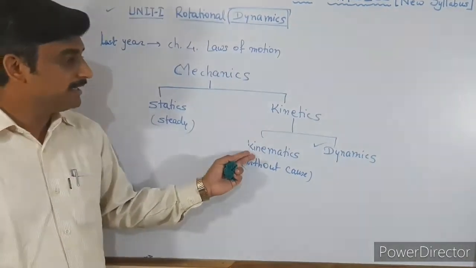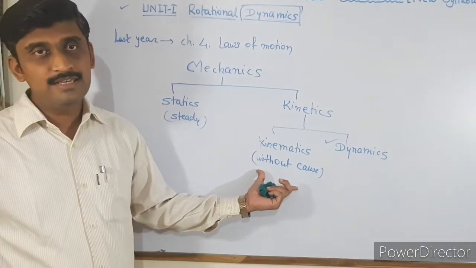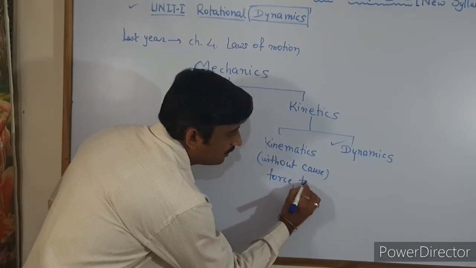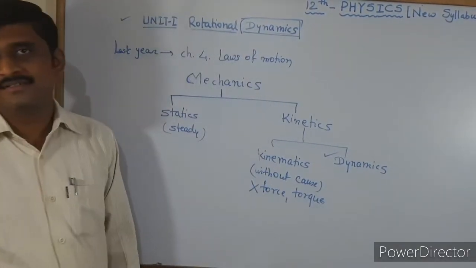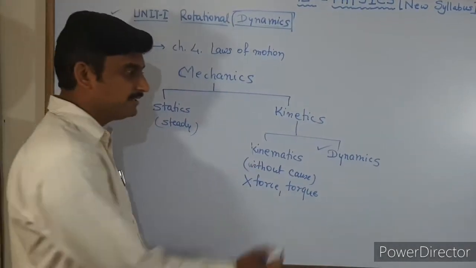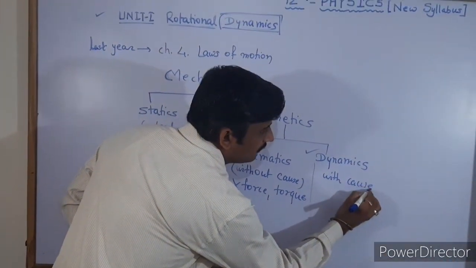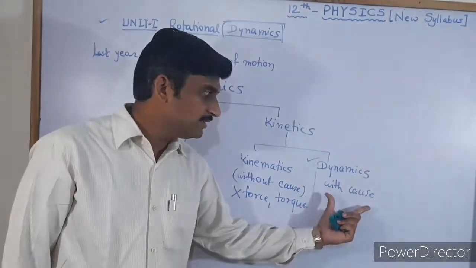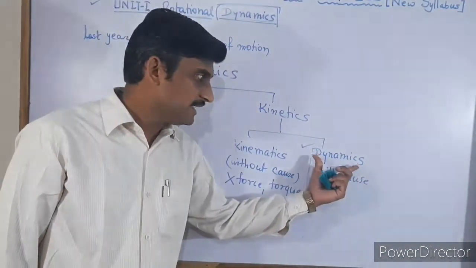The cause will be force, or torque, but it is not considered in kinematics. But if we consider the cause, then it is called dynamics. So in this chapter we are going to study the motion of the particle with its cause, and hence it is called dynamics.